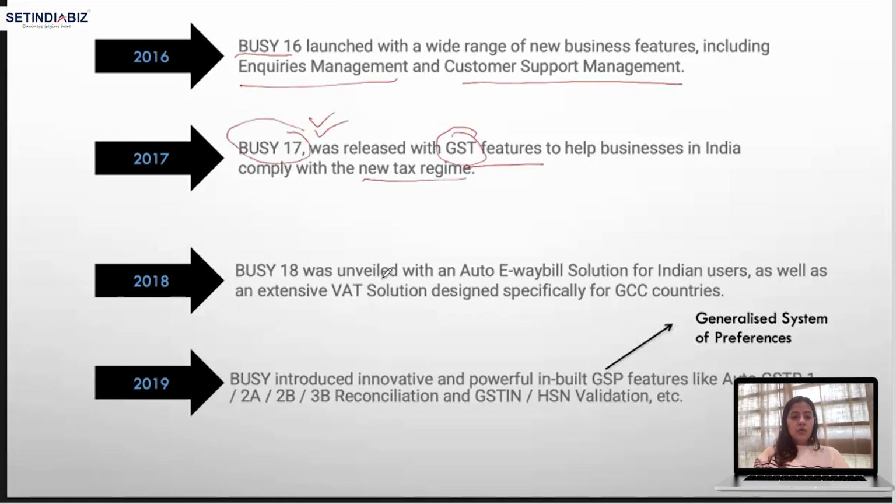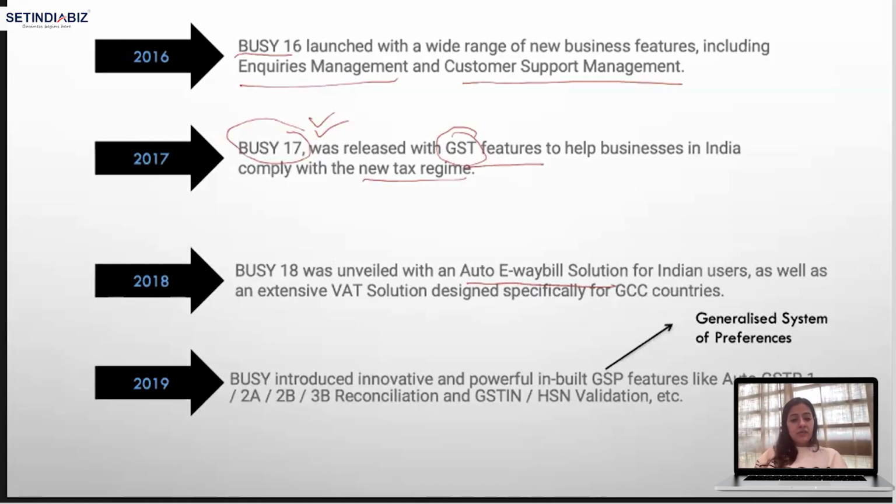Then Busy 18 was unveiled with an auto e-way bill solution for Indian users, as well as extensive VAT solution designed specifically for GCC countries, right? So e-way bill solution means automatically the bills were issued on emails to Indian users, and VAT solution was also there to GCC countries.